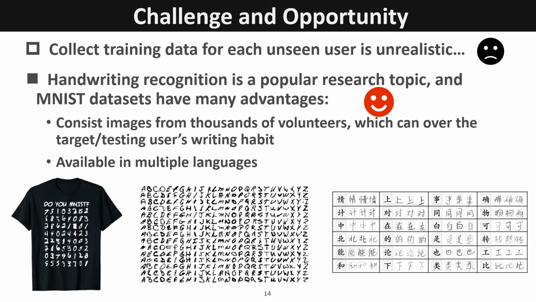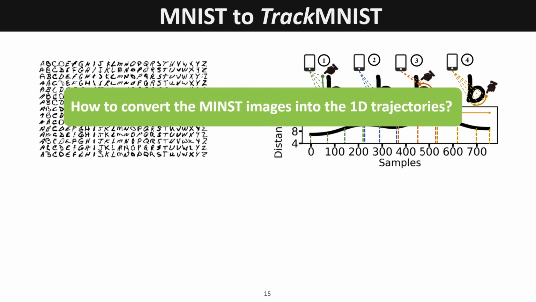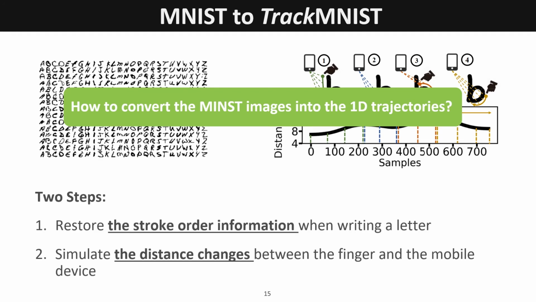MNIST datasets have many advantages, they cover thousands of volunteers, and they have many versions of languages. These MNIST datasets provide us an opportunity to generate a large-scale 1D trajectory dataset. So, how to convert the MNIST images into the 1D trajectories? In this study, we solved this problem in 2 steps. First, we restore the stroke order information on each image. Then, we simulate the distance changes in 1D space between the finger and the mobile device.